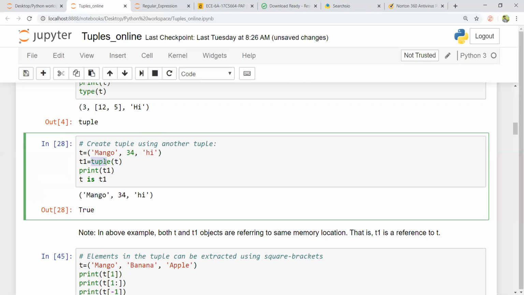So I create another tuple using another tuple. I just want to verify whether this T and T1 are different. Since T and T1 both are objects referring to the same memory location, it has come out true when you try to check T is T1, and T1 is a reference of this T.